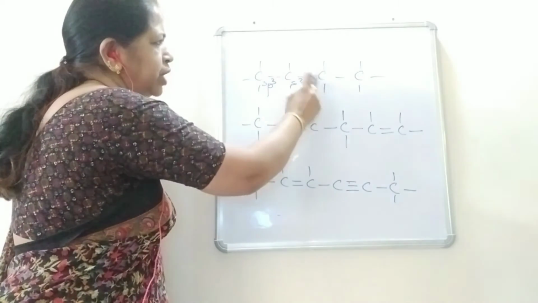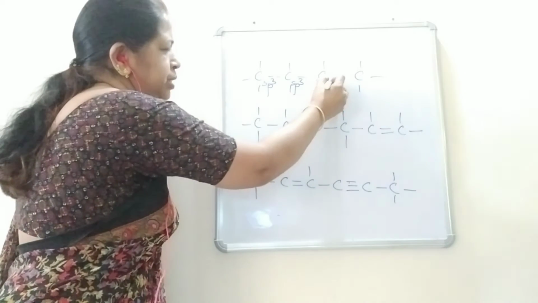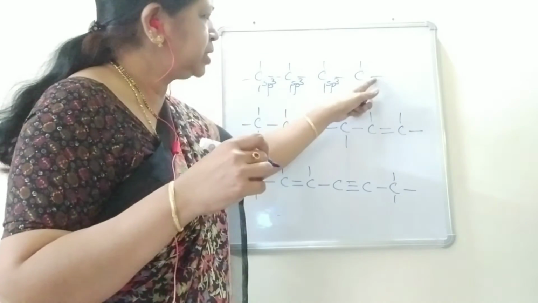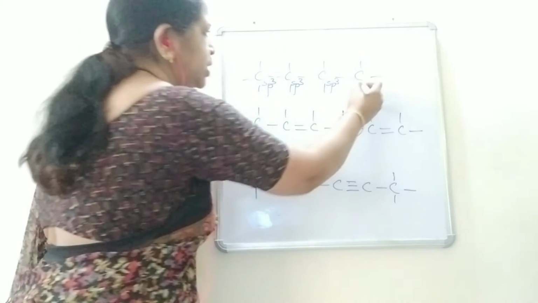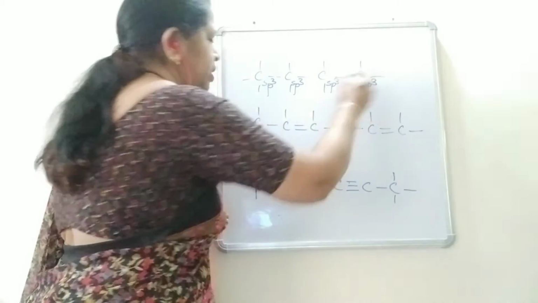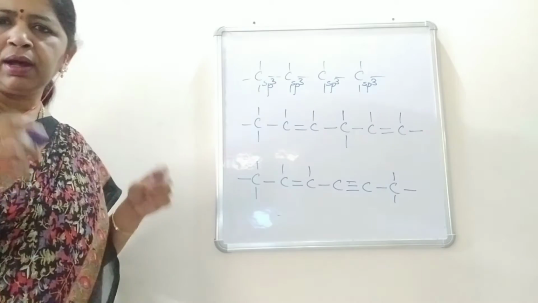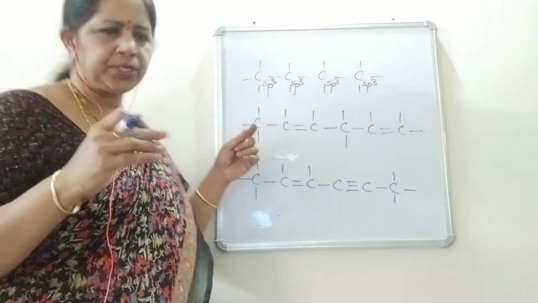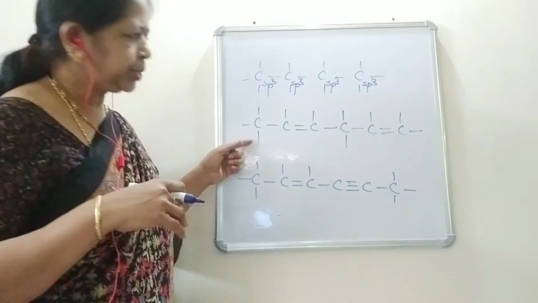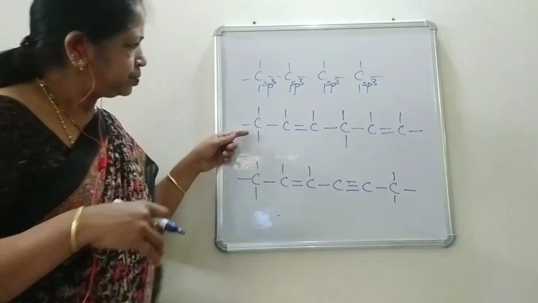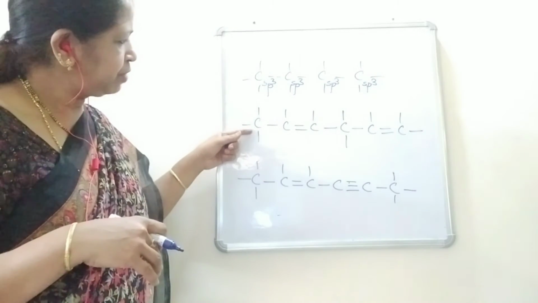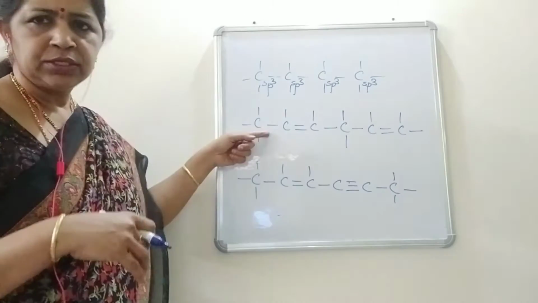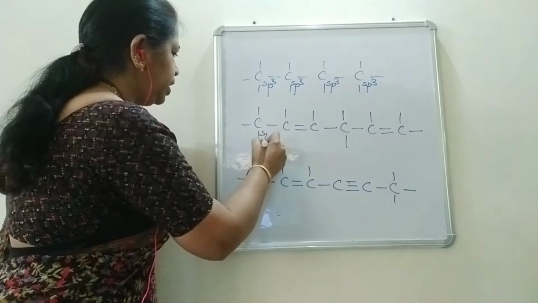This carbon has 1, 2, 3, 4 single bonds, so this is also an sp3 carbon, and this last carbon also has 4 single bonds, so it is also an sp3 carbon. So, in alkanes, all the carbon atoms are in the sp3 hybrid state. Now, coming to the next example, the first carbon has 4 single bonds, so this is an sp3 carbon.